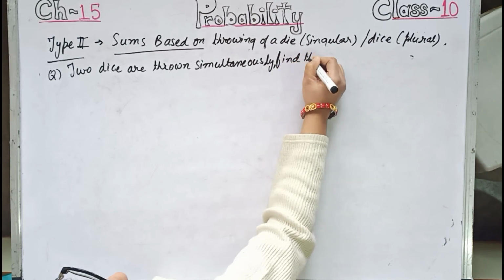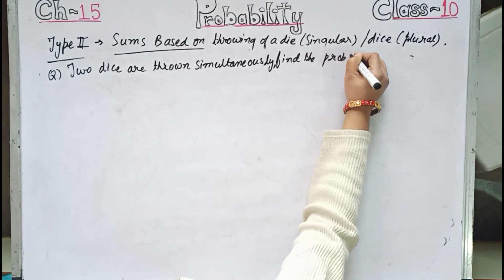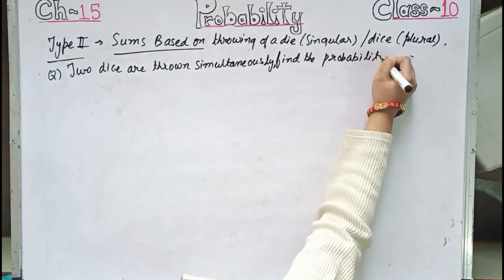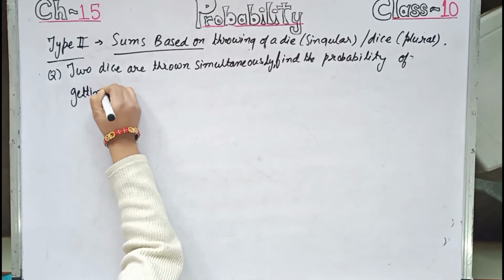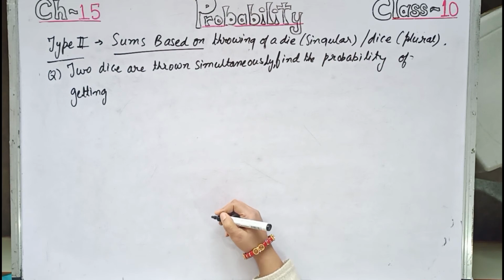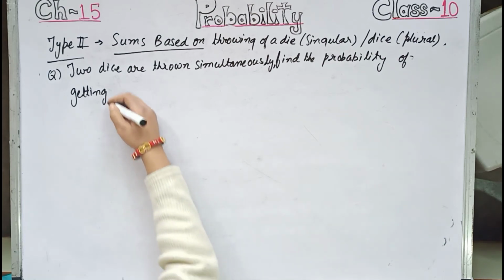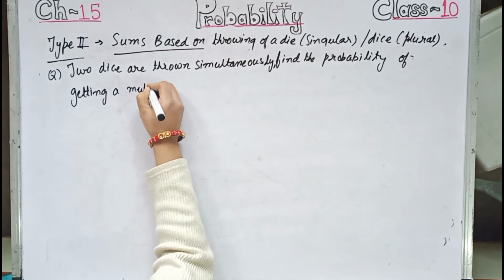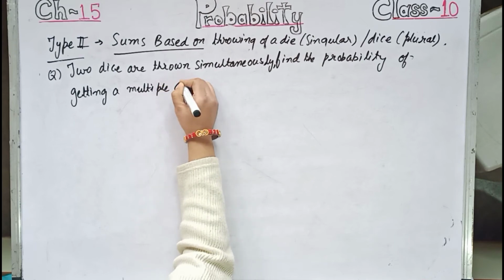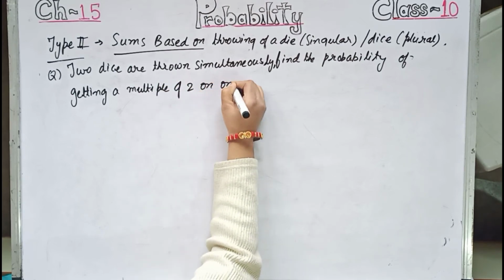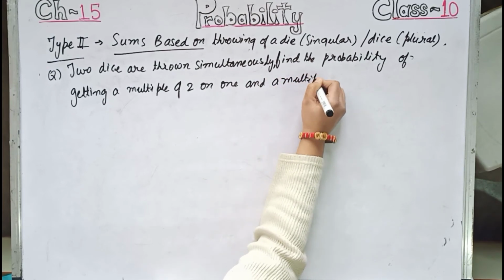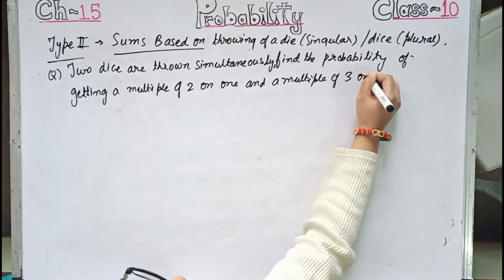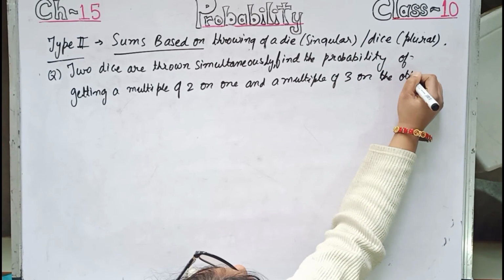Find the probability of getting a multiple of 2 on one and a multiple of 3 on the other.